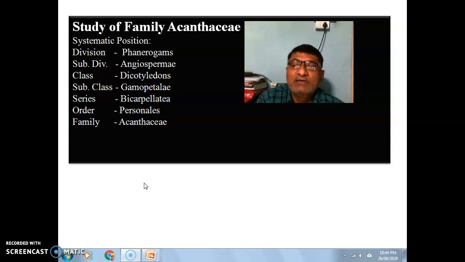This family is also systematically placed by Bentham and Hooker in the division Phanerogams, subdivision Angiospermi, class Dicotyledon, subclass Gamopetalae because the petals are united, series Bicarpellate, there are two carpels in the ovary, order Personales and family Acanthaceae.